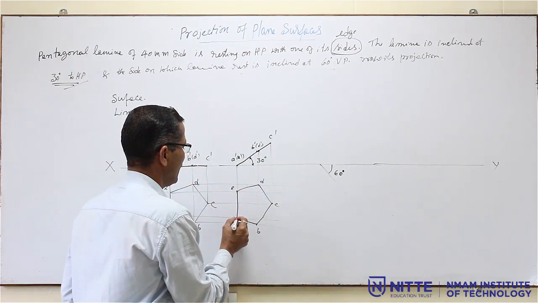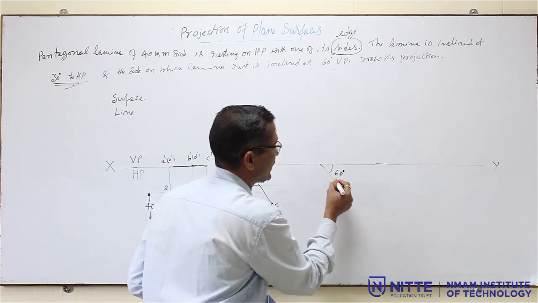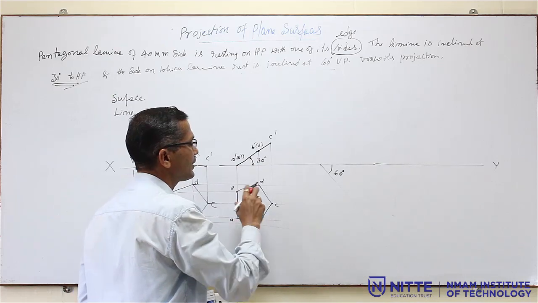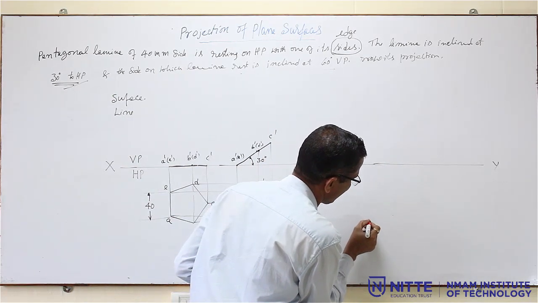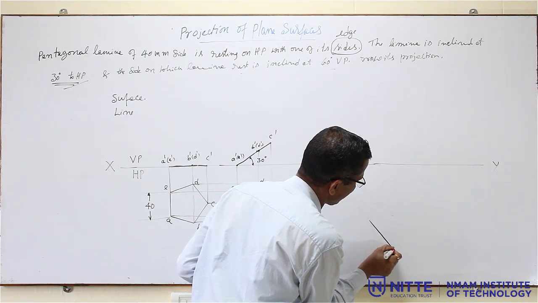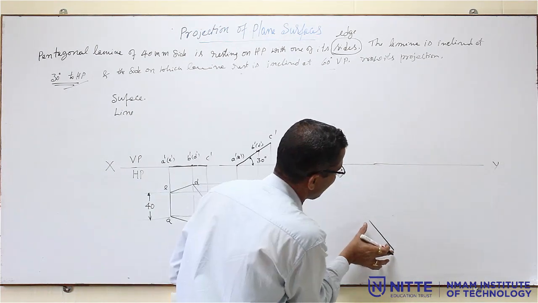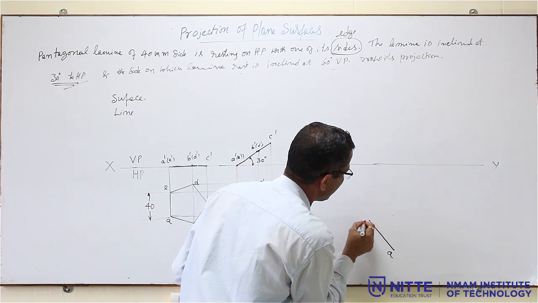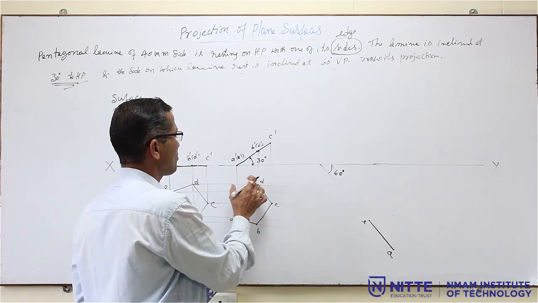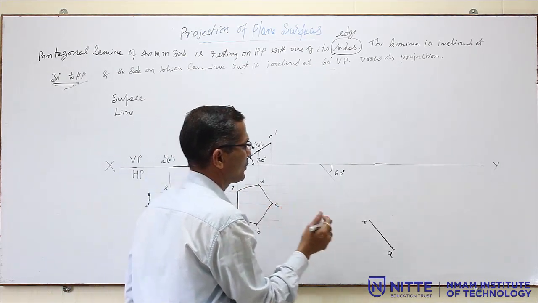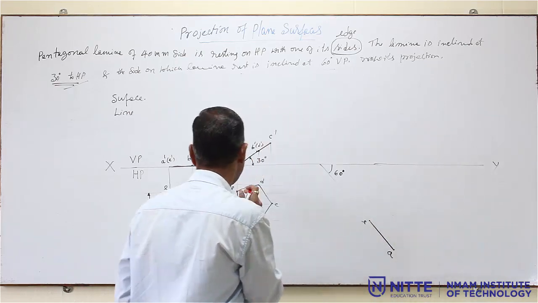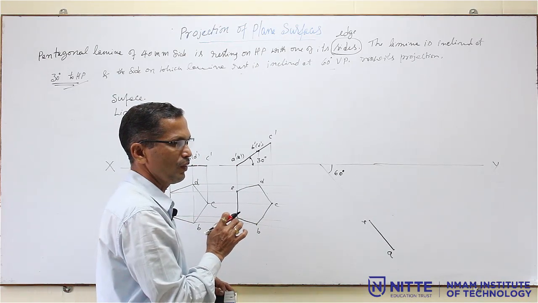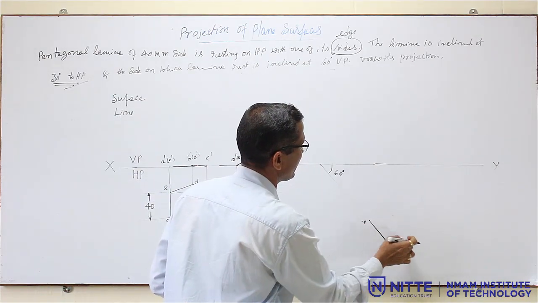How do we have to place it? The edge AE should be on this 60° line. We have drawn a line. So, on this you measure this distance, take the measurement and keep it here, and call this A and E. Then take all other measurements and reproduce this. Now, you cannot start with 108° because all these angles are not 108°, because it is not a regular polygon now. So, we cannot take 108°, 108°, we cannot continue.